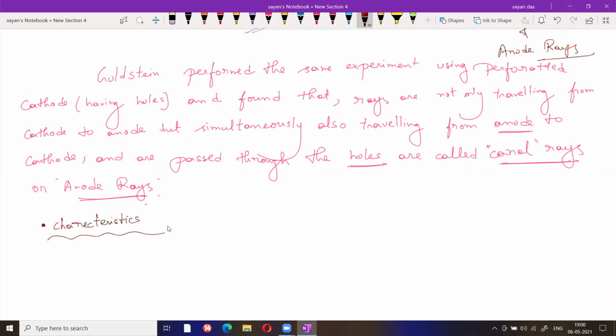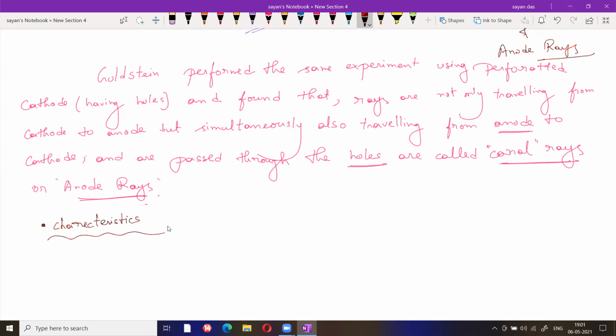Now, what are the characteristics? Characteristics of cathode ray and anode ray are almost similar. Most of the characters are similar. They pass through a straight line. Anode ray has mass and velocity, and definitely cathode ray also has mass and velocity. It can also produce the shadow of an object like cathode rays. Cathode ray has a mechanical effect, and anode ray also has a mechanical effect. Mechanical effect means anode ray has mass as well as velocity.